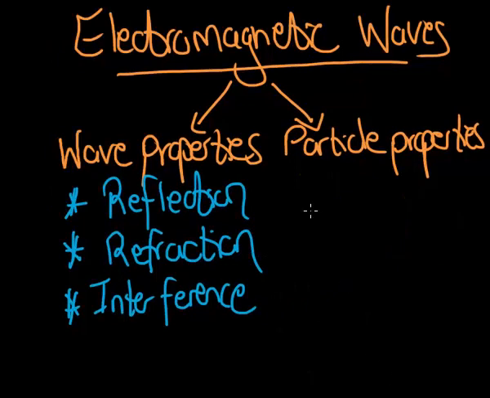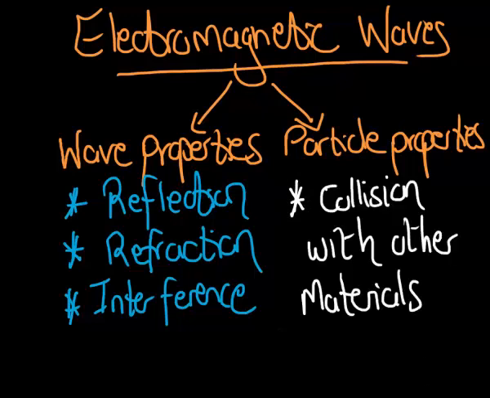Now we do know that it's got particle properties as well because that's evident during collisions with other materials. We will look in a bit more detail closer to the last lessons on electromagnetic waves at the particle properties. So first off, we're going to look again at the wave properties and then we'll later go over to the particle properties.